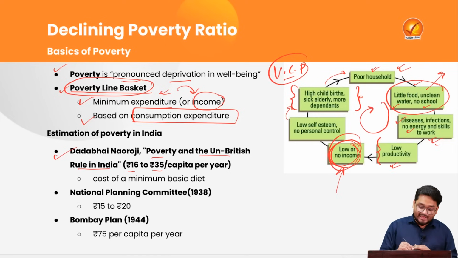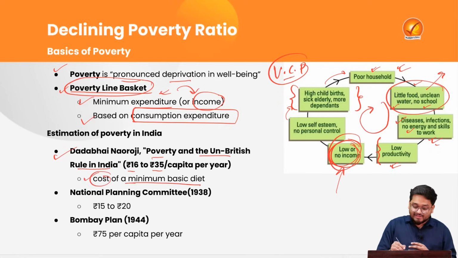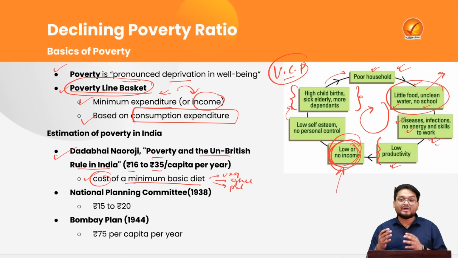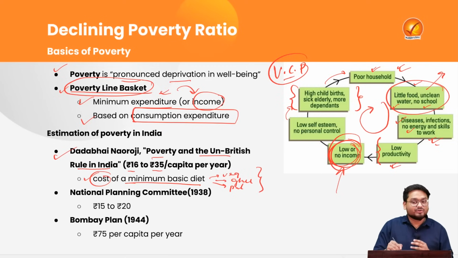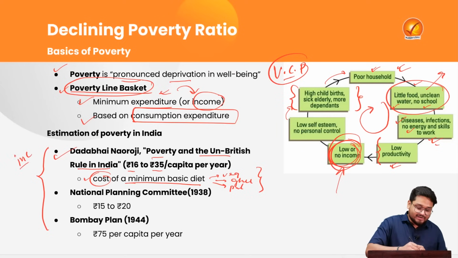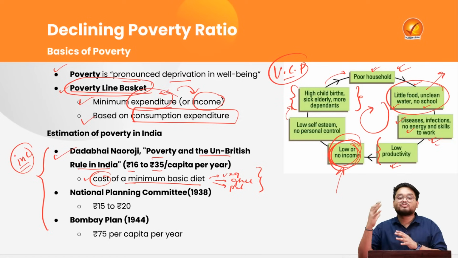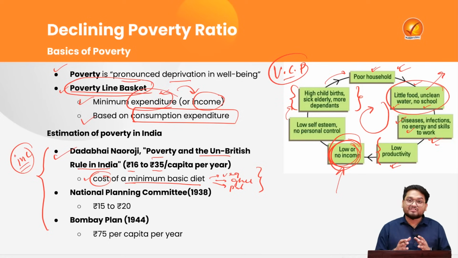And this is based on the cost that Dadabhai Naoroji calculated a person should have for a minimum basic diet. That is the cost of vegetables, the cost of ghee, the cost of pulses, the cost of wheat. So these were the 8 or 10 items on which Dadabhai Naoroji calculated the poverty line. Please note that the earlier poverty line estimates were based only on income levels. So far we have discussed that income levels are not sufficient. We have to also look into the overall expenditure of the family that is needed.